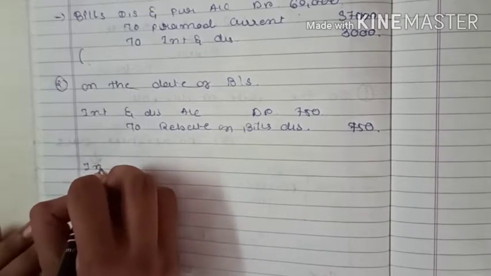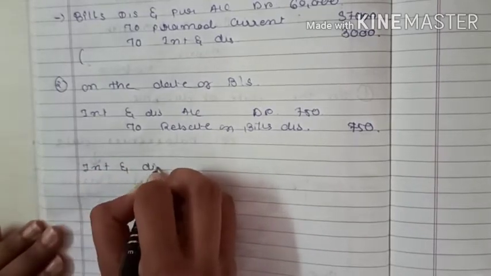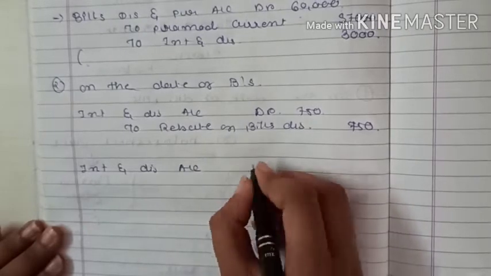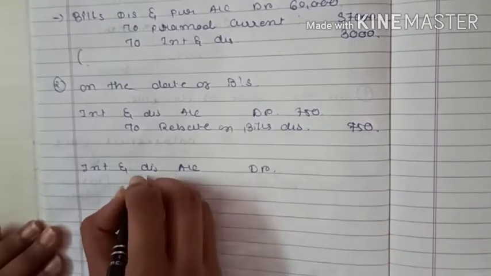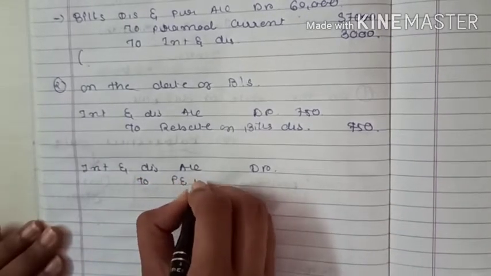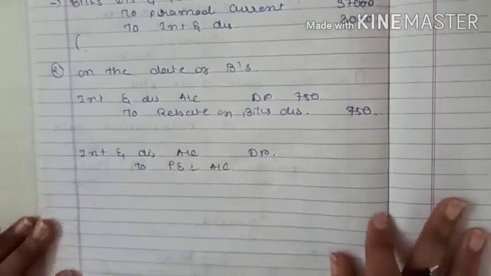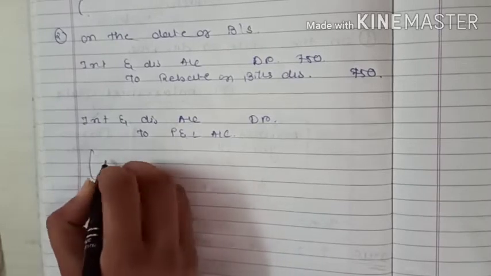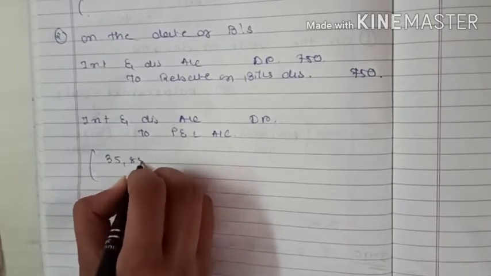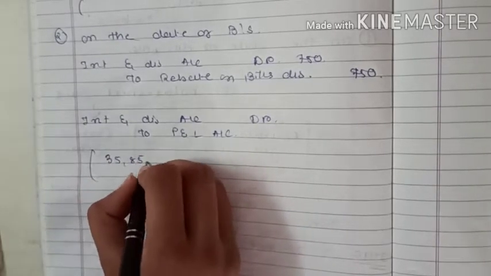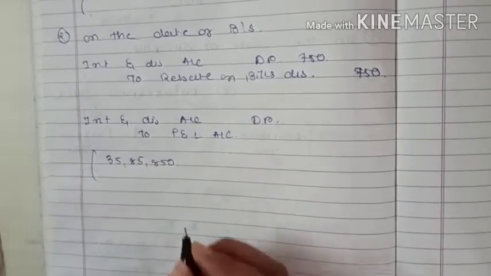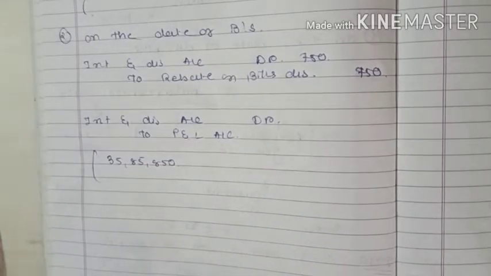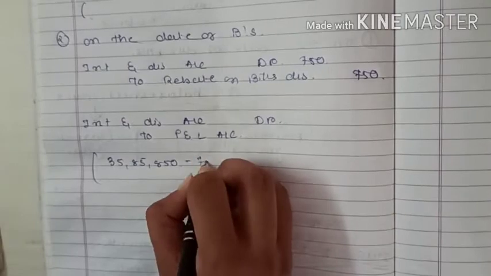So interest and discount account debit to P&L account. But how much amount? I'm calculating here. 35,85,850 minus 750.